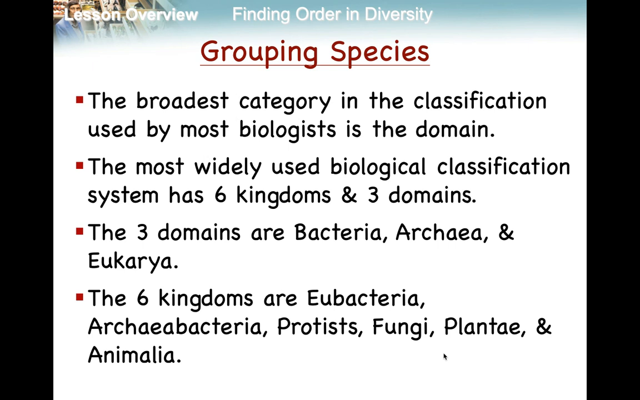The broadest category that we have at this time is domain. Domain is what includes all the kingdoms. There are 3 domains and there are 6 kingdoms in our classification system. The 3 domains are Bacteria, Archaea, and Eukarya. The 6 kingdoms are Eubacteria, Archaebacteria, Protists, Fungi, Plantae, and Animalia.